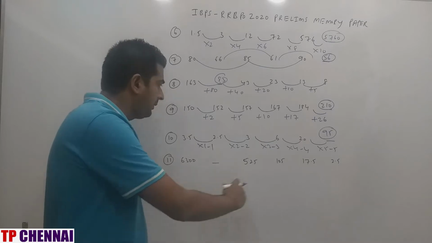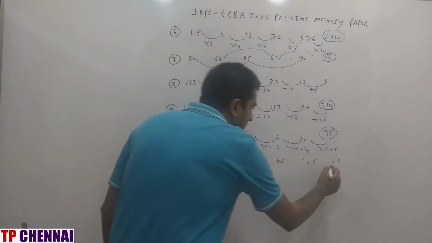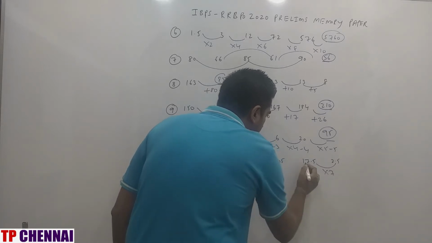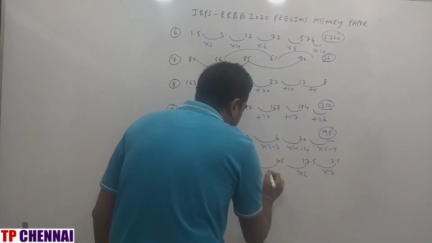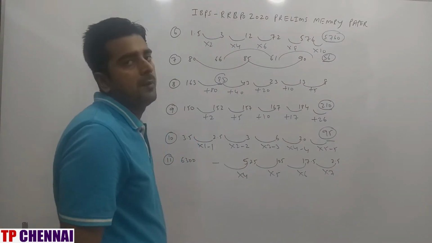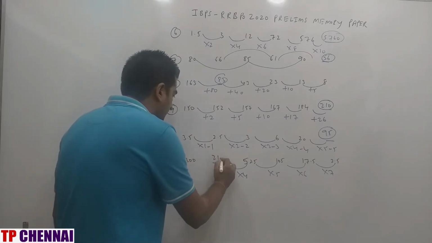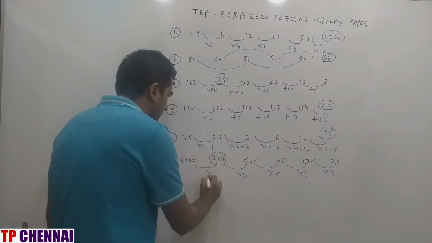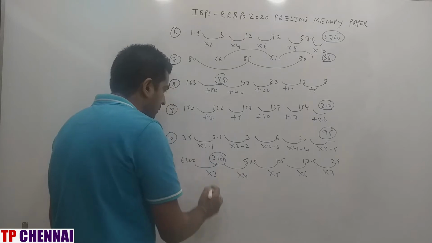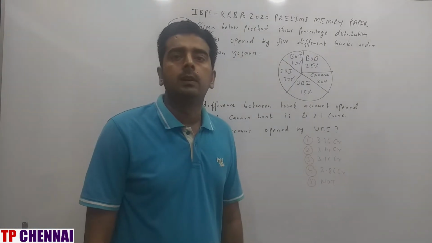Next one, 6300, blank, 525, 105, 17.5, 2.5. Again, when you see from left to right, number is decreasing. But when you see from right to left, number is increasing. This is into 7. This is into 6. This is into 5. So this will be into 4. 525 into 2 is 1050. Again into 2 is 2100. So my answer is 2100. So I hope you are clear with missing number series.